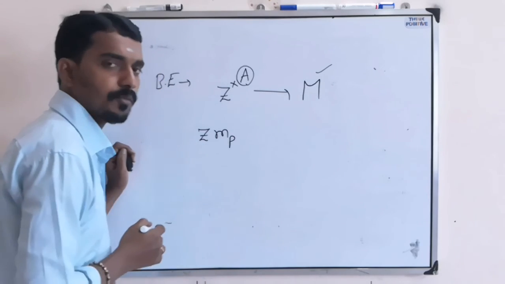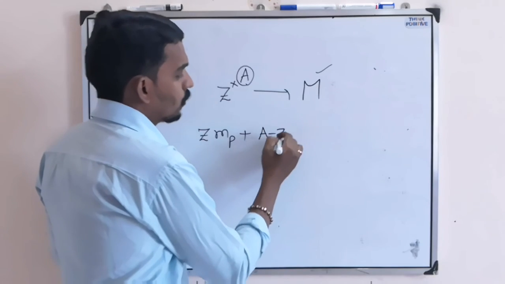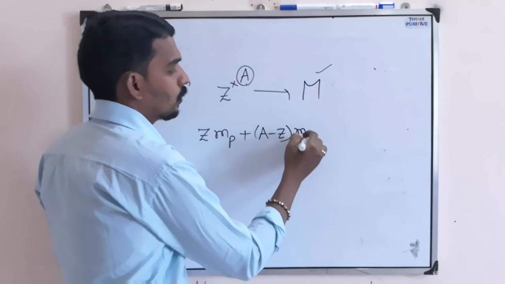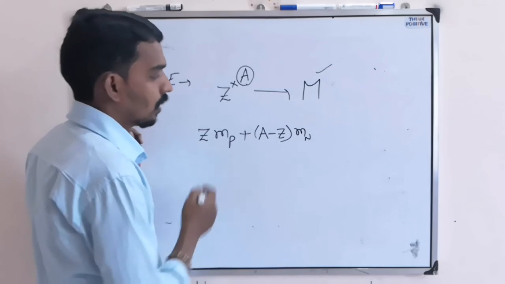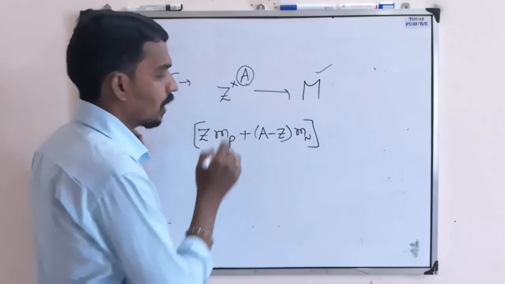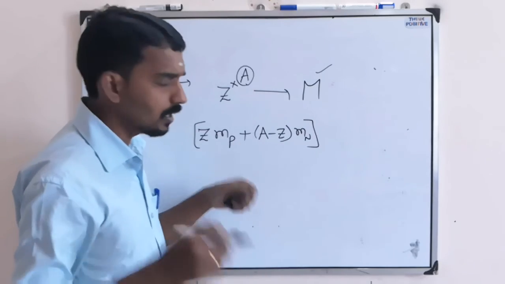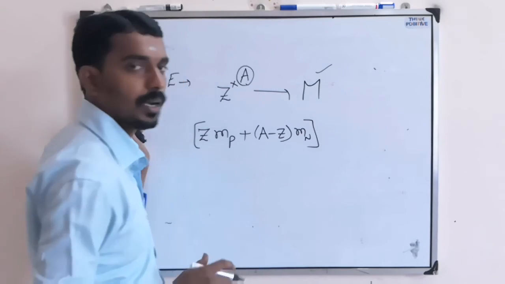What is the total mass of protons? Z into Mp, plus A minus Z neutrons, A minus Z into Mn. This is the total mass of the neutrons. So this is the total calculated mass of the nucleons. If you add the mass of each nucleon, then this much mass should come.